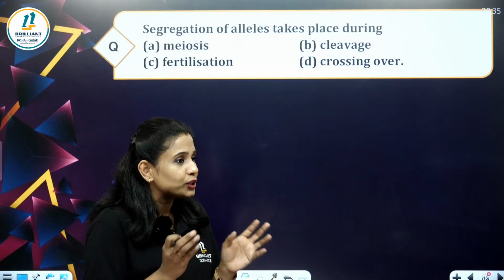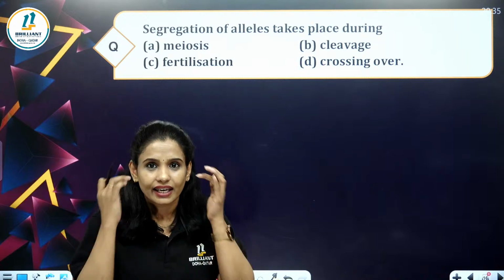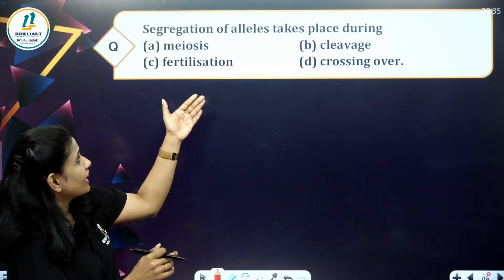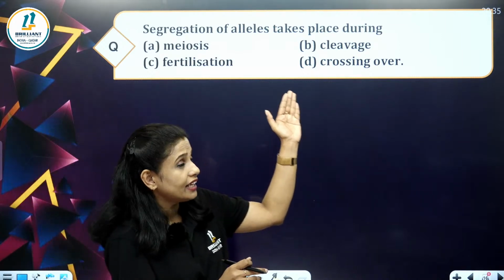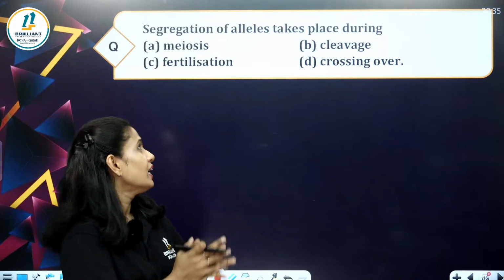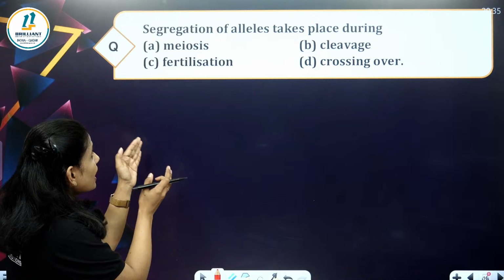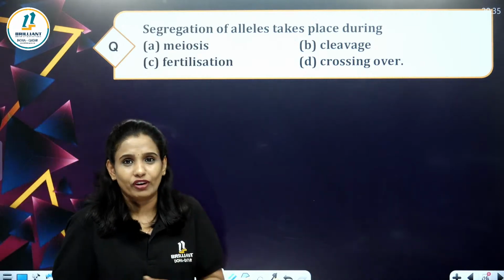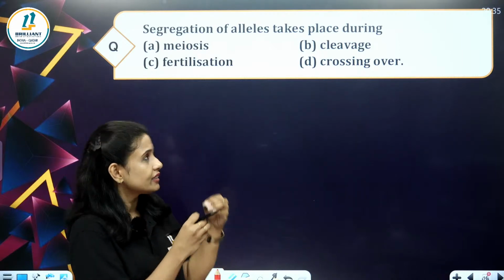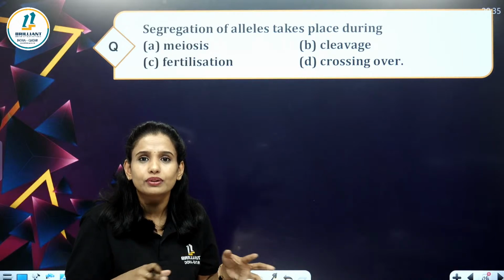Separation of alleles during gamete formation is called segregation. Here we have meiosis, cleavage, fertilization, crossing over. Cleavage and crossing over are not familiar to you.